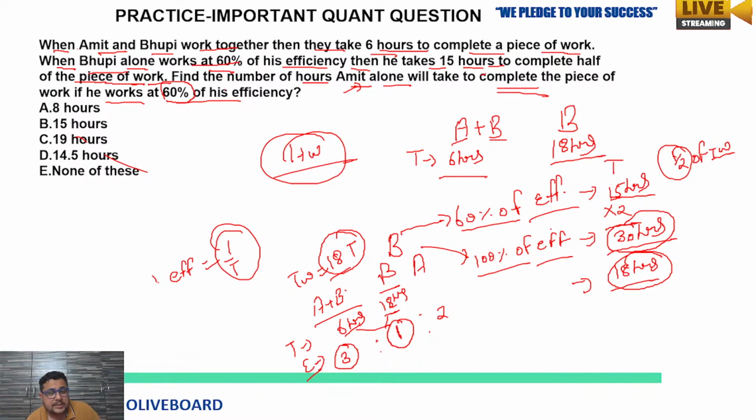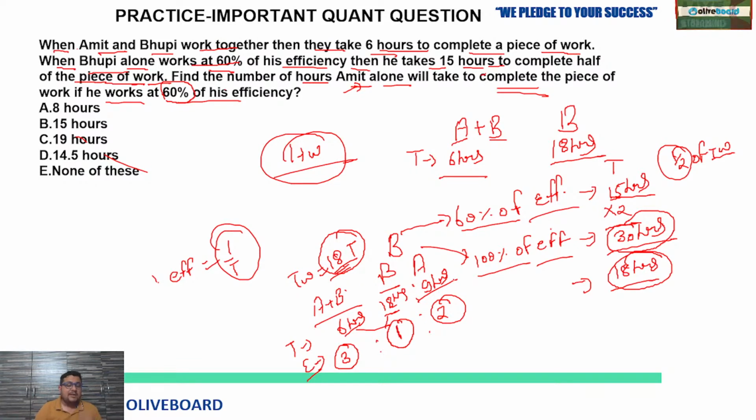Now how much work needs to be finished? So 18 cups of tea is the total work, but they are asking how much time Amit alone will take to complete the work if he works at 60% of his efficiency. So if he works with his full efficiency, how much will he take? 18 cups of tea to finish, at 2 cups of tea per hour. So 18 by 2 means 9 hours. Clear? This is when he works at full efficiency.